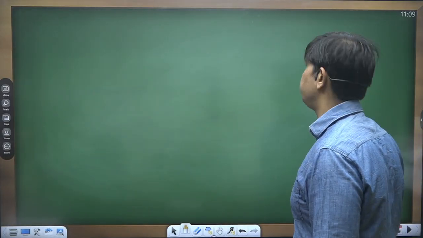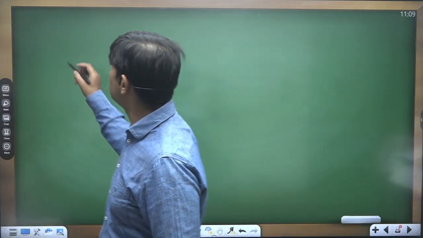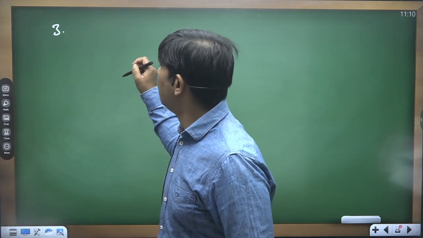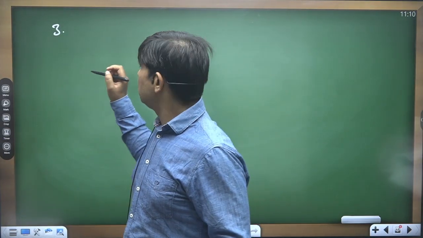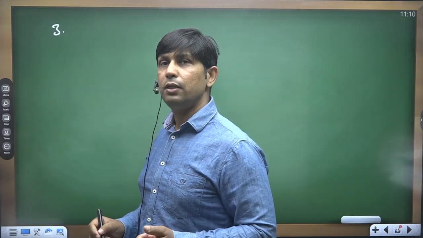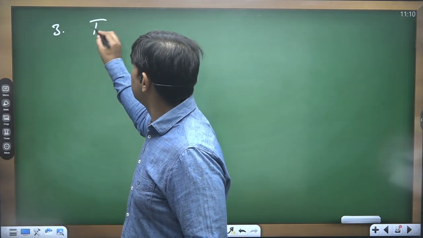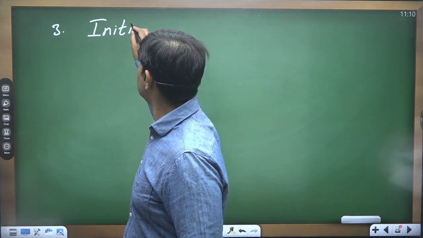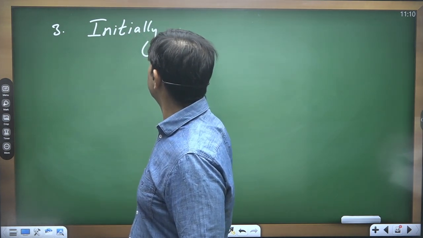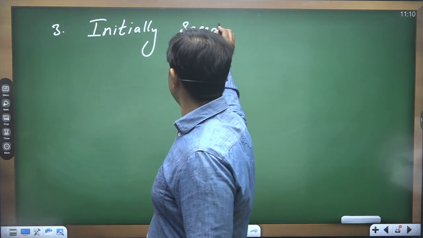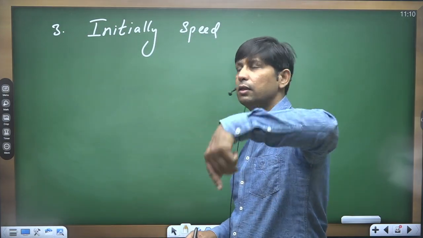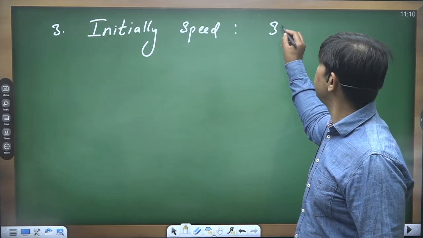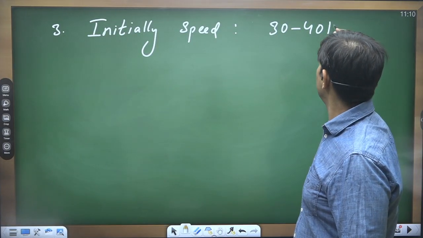I'll go further with the features only. Now, third is, during the formation of a tropical cyclone, initially the speed of the circulatory winds is somewhere closer to 30 to 40 kilometer per hour.